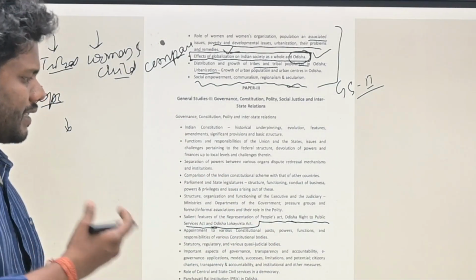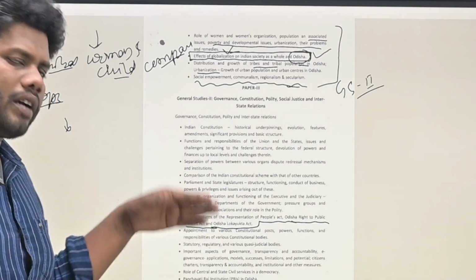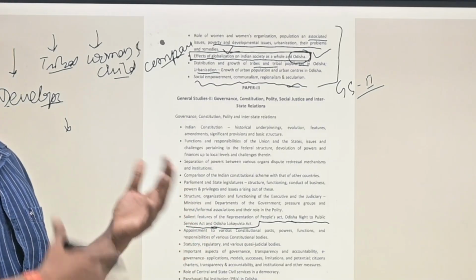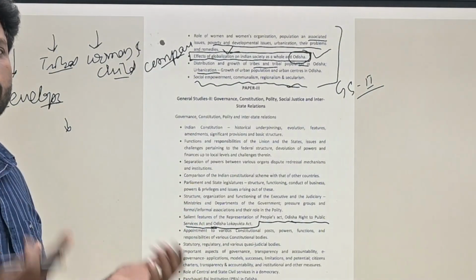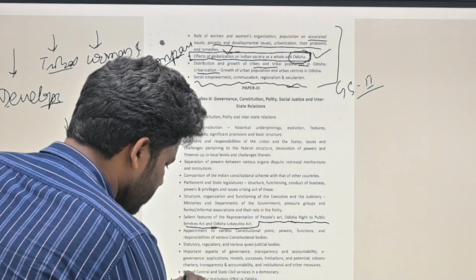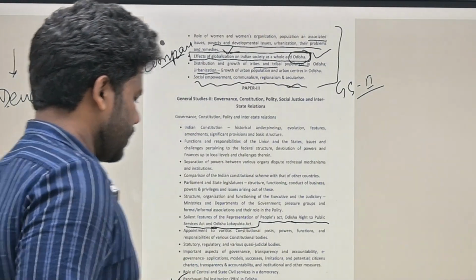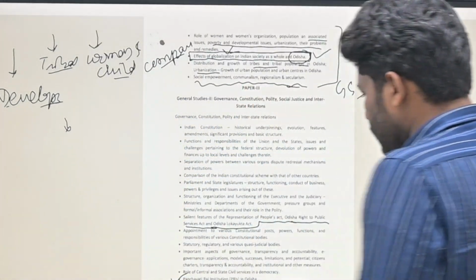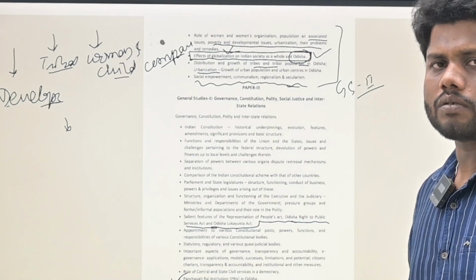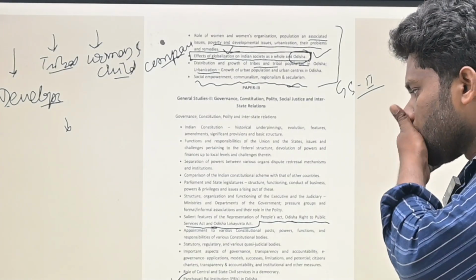Whenever it is comparative in nature, when the Lokayukta Act is passed in Odisha, how it has been working, what the act is, and how it is helping the people, these are things that need to be covered. Panchayati Raj institutions, so Odisha and its neighbor relations. Odisha and its neighbor: this is something new to the OPSC syllabus, which is not in the UPSC syllabus.